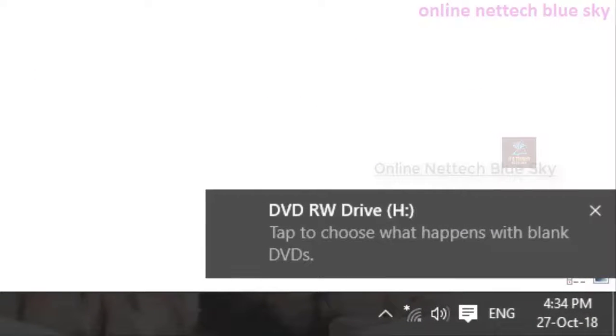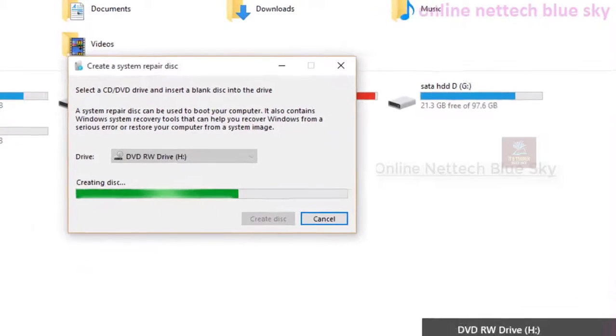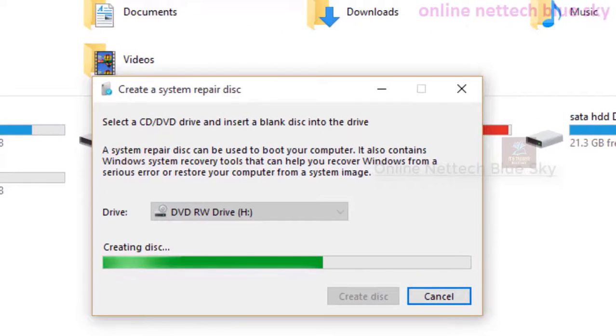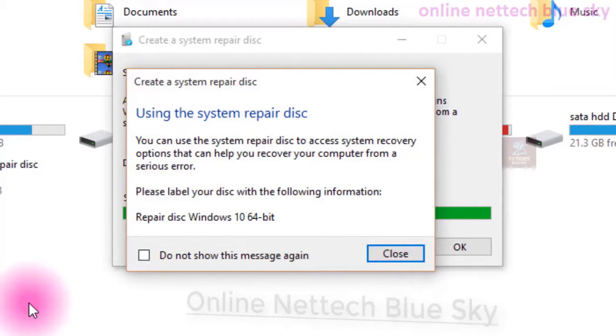So you can see here, this system repair disk is completely created.